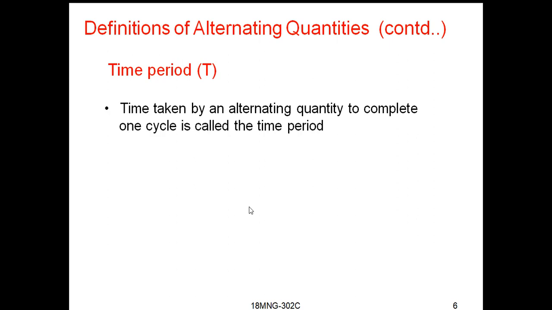Now let us see the next definition, that is time period. Time period is the time taken by an alternating quantity to complete one cycle. Time period is denoted by capital T. The formula for this time period is T is equal to 1 by F, where F is the frequency. The unit of time period is seconds.